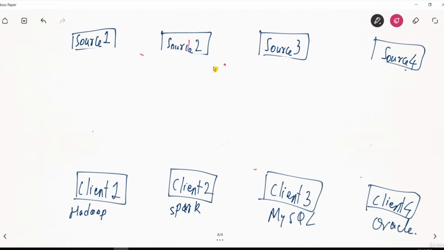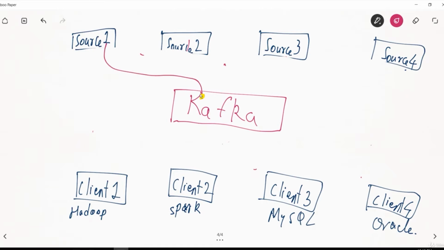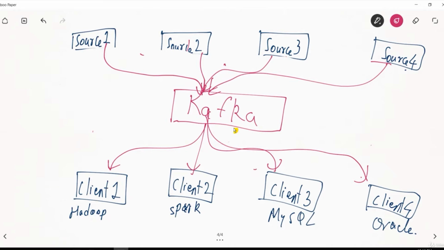So instead of all this messy connection, there will be a simple, single solution: Apache Kafka. All these sources will send the data to Kafka, and from Kafka, the data will go to each of the clients. So instead of multiple connections happening, now there is a centralized thing, that is Apache Kafka, and the data will come to Kafka and it will finally go to each of the clients.